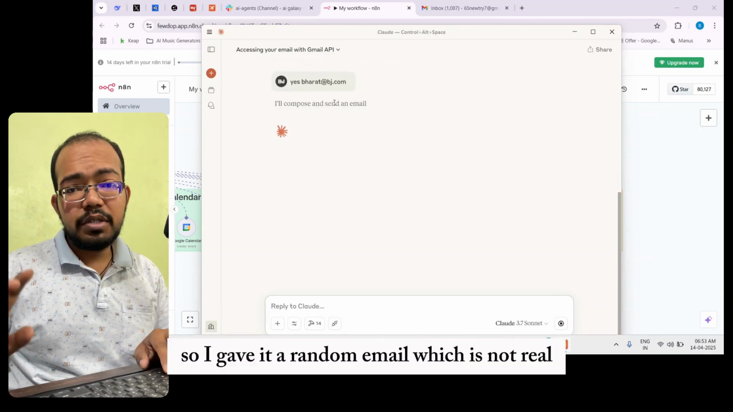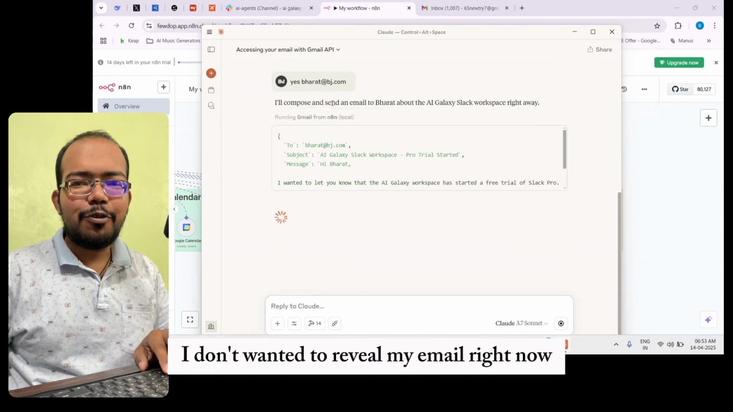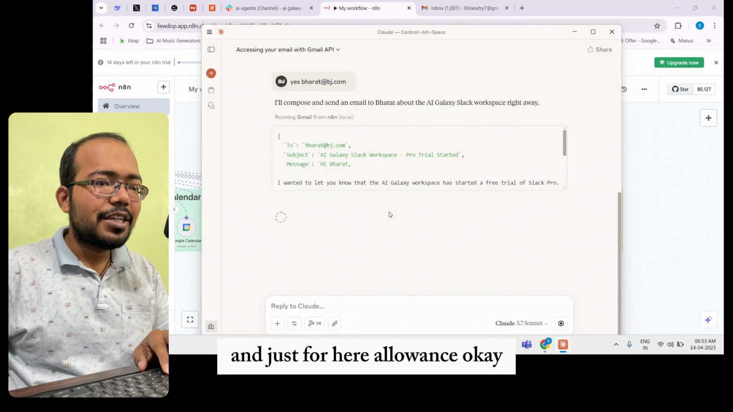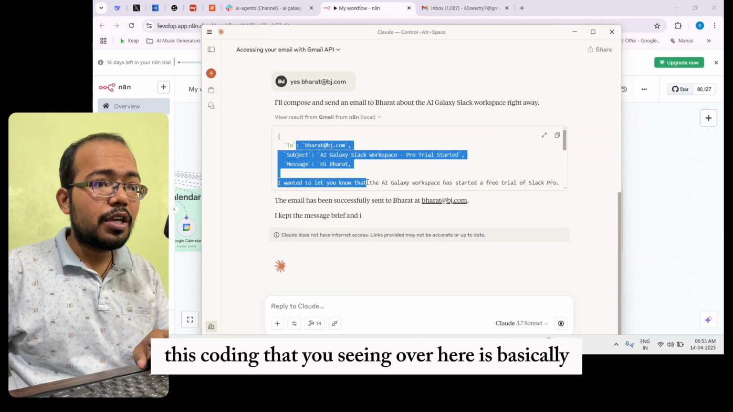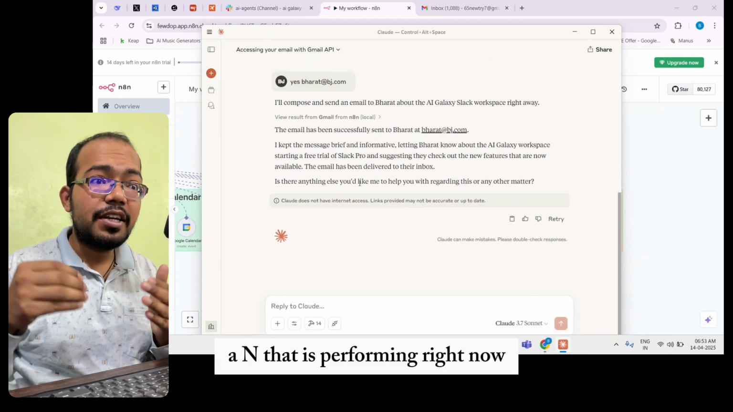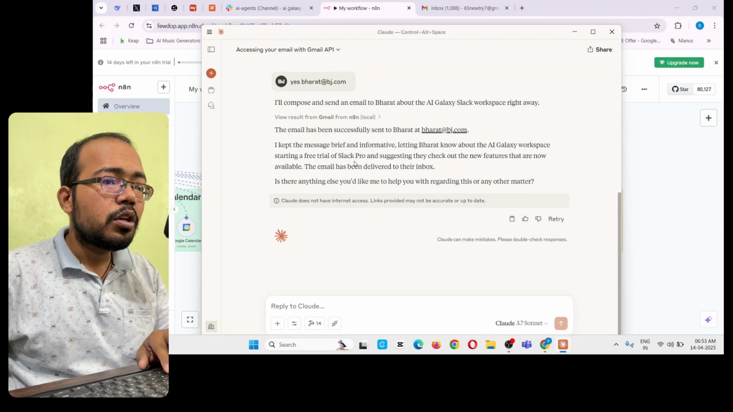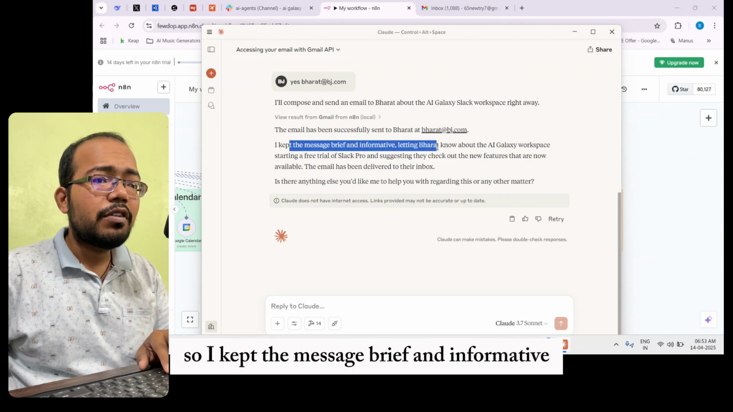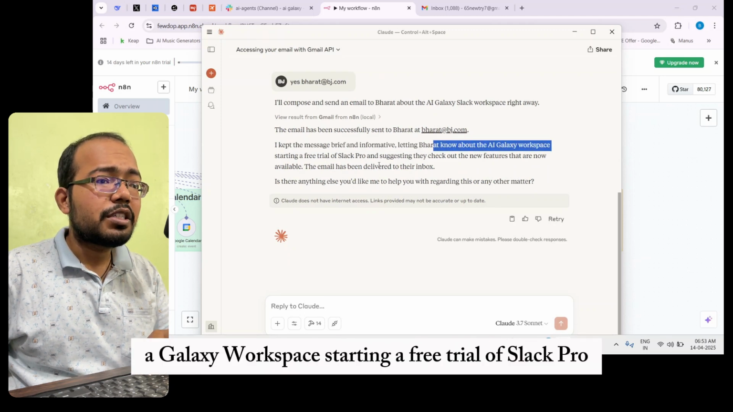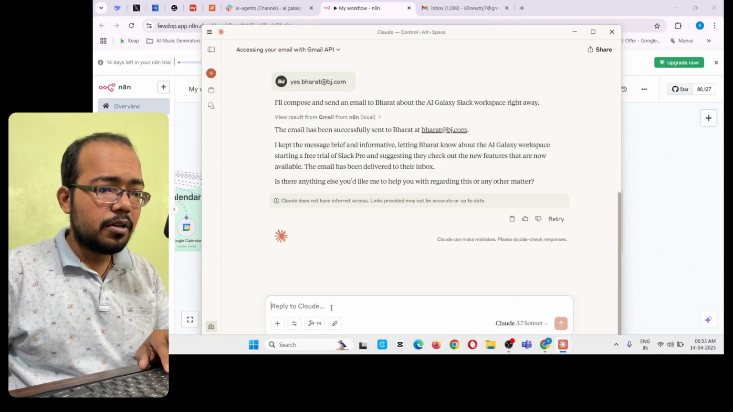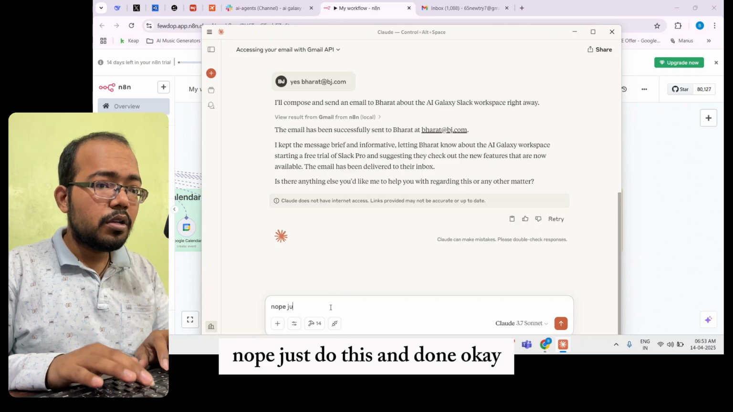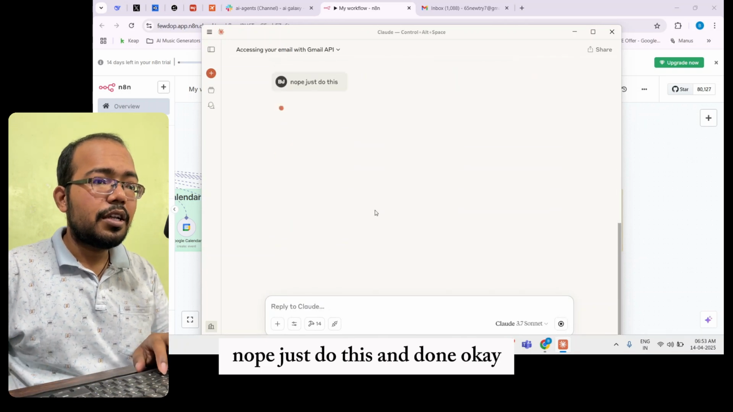So I gave it a random email, which is not real. I don't want it to reveal my email right now. Okay. So you can see this coding that you're seeing over here is basically the connection with n8n that is performing right now. So I kept the message brief and informative, letting Bharat know about the AI Galaxy Workspace starting a free trial of Slack Pro. Is there anything else? Nope. Just do this and done.